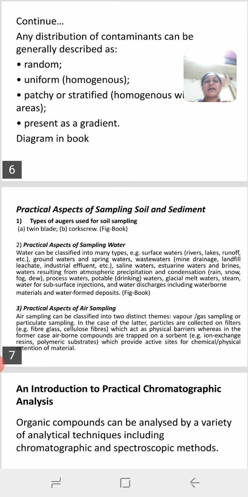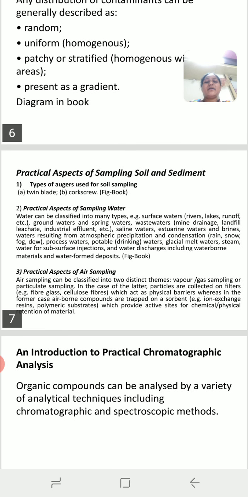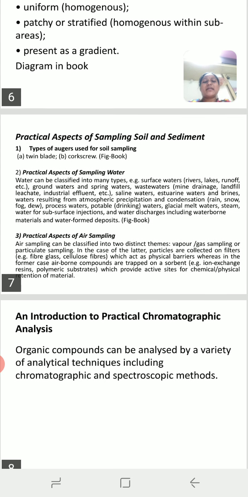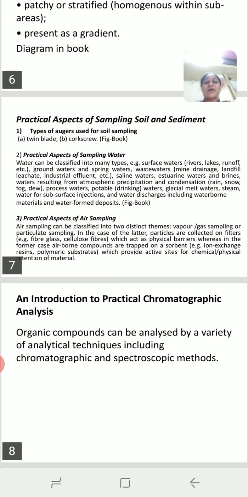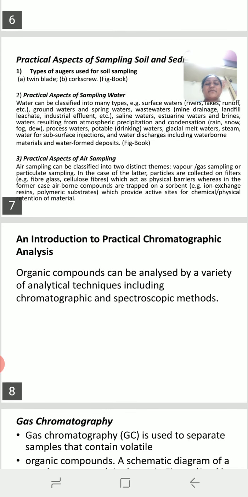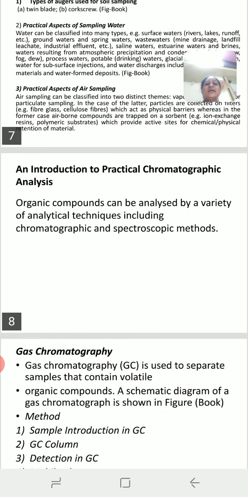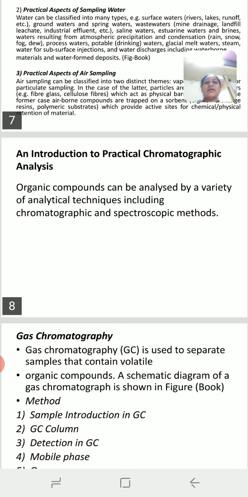In this way, with the help of these two methods, we collect the air sample. Okay, so first one, soil sample we collect with the help of the twin blade corkscrew, whereas the sample bottle is present for water sample, and for gaseous either we use a filter or ion exchange resin to absorb the gaseous sample. Then practically we have either the chromatographic technique or spectrophotometric technique for analysis of the sample.